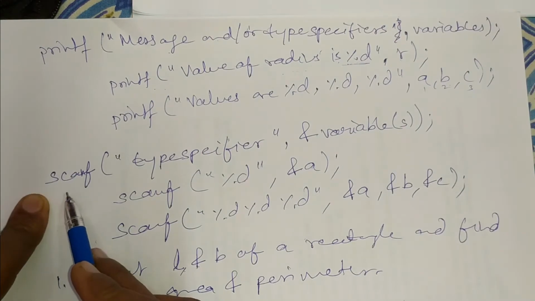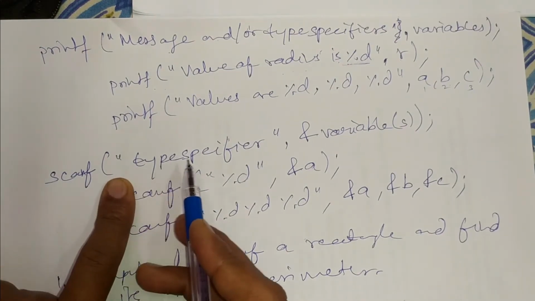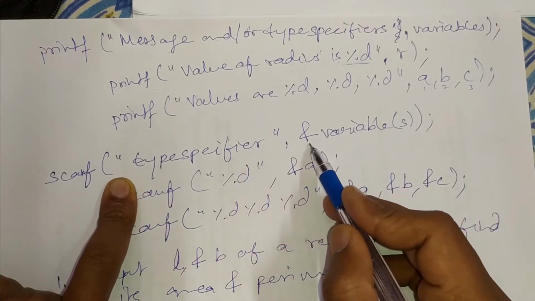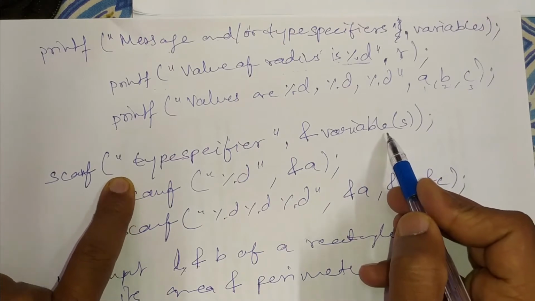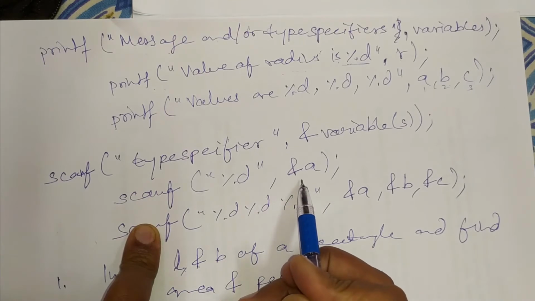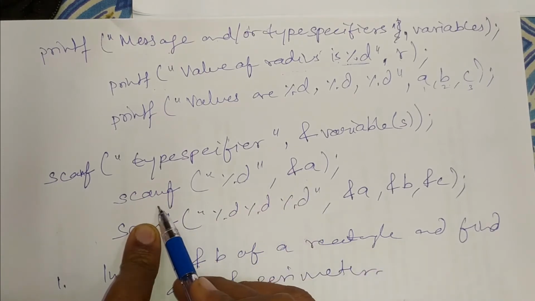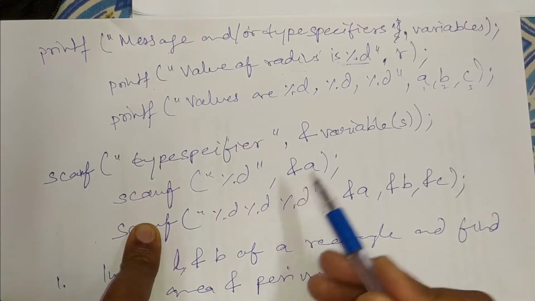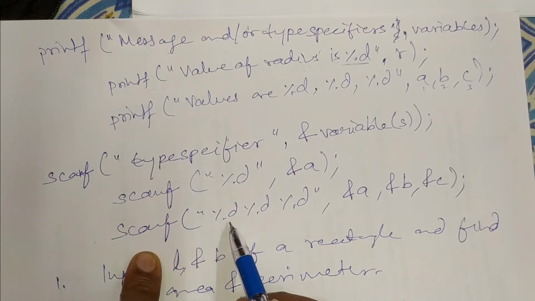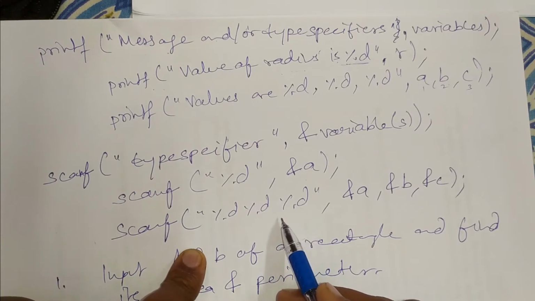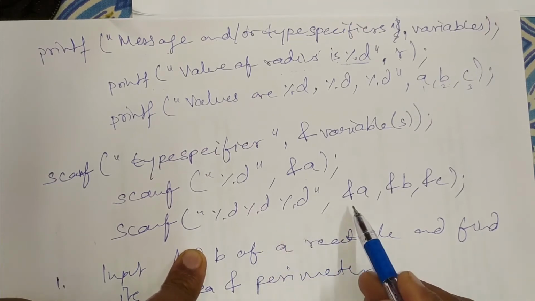The second statement is scanf, in which we have to mention only type specifiers, and for those type specifiers we will write the variables respectively. For example, to input one variable, we will write it this way: scanf %d, &a. So an integer value will be stored into this particular variable. If we want to input more than one value, we will mention scanf %d %d %d. These three %d will receive three different values which will be stored in three variables, that is a, b and c.